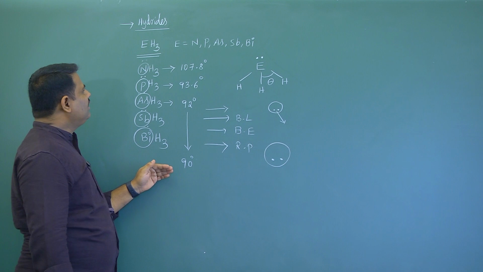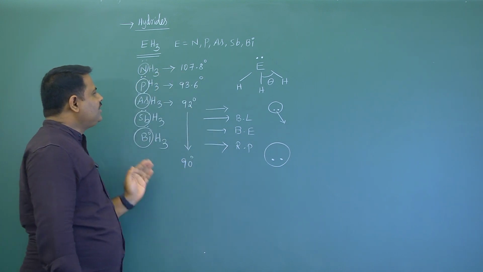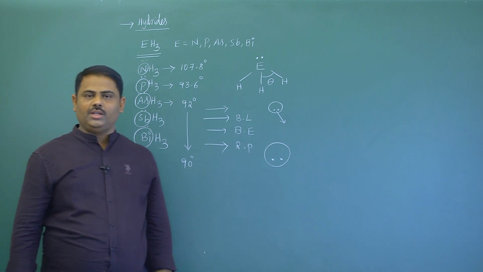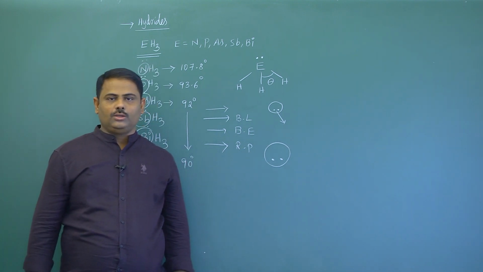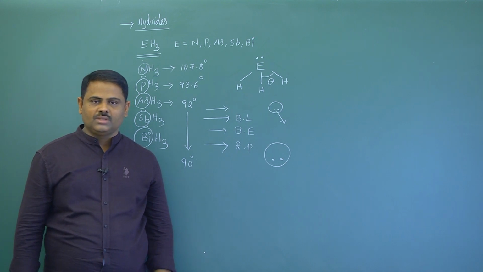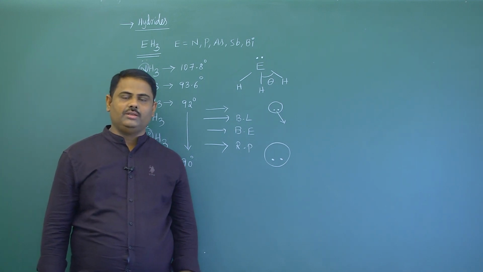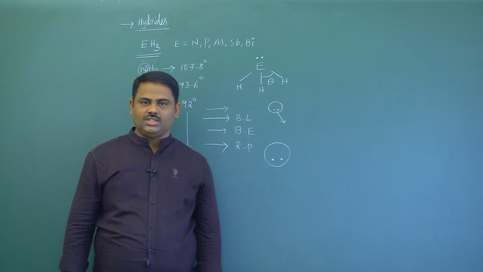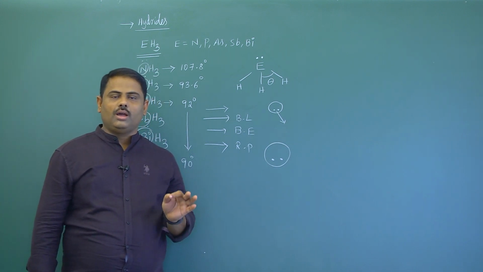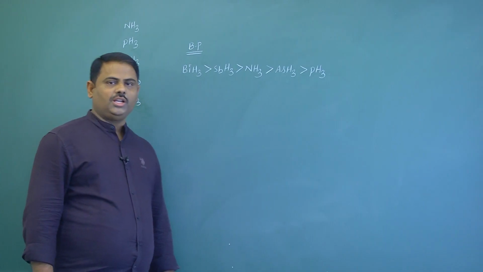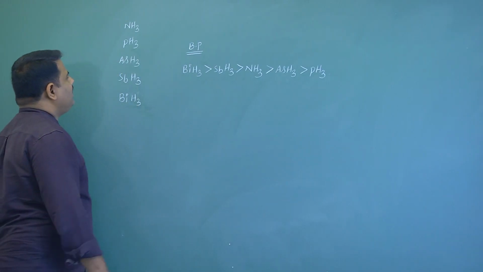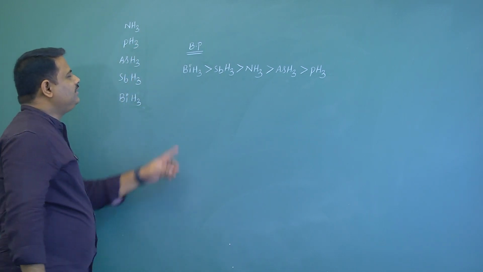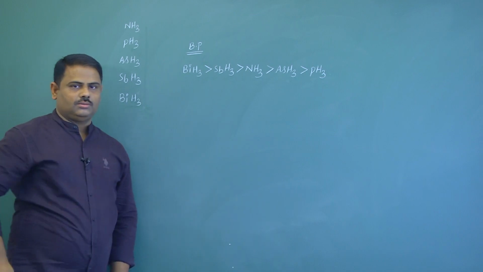Now this is regarding hydrides of 15th group elements. The main point is all the 15th group elements can form EH3 type of hydrides, not EH5. These are also called trihydrides.